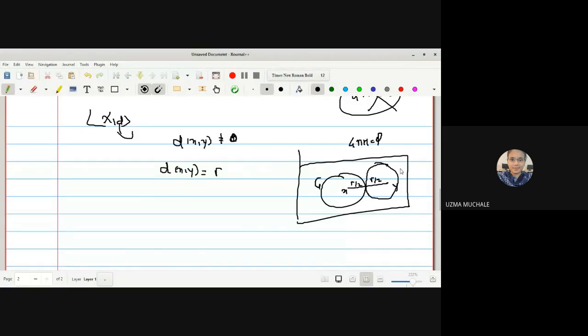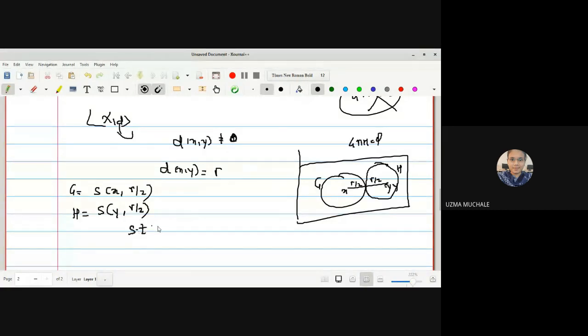So this is G and H, and these are the points x and y, such that we are able to find the open sphere G, or we can say open set, with center at x and radius r by 2, and H is equal to the open sphere with center at y and radius r by 2.